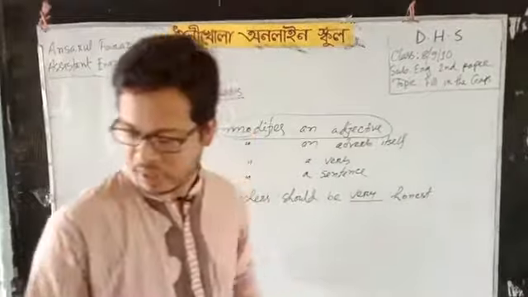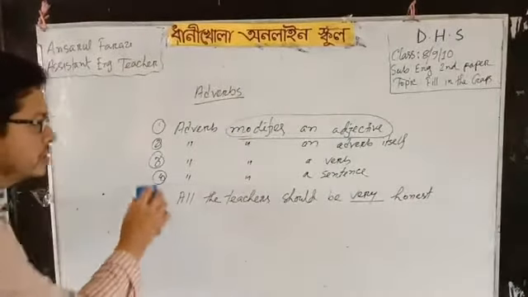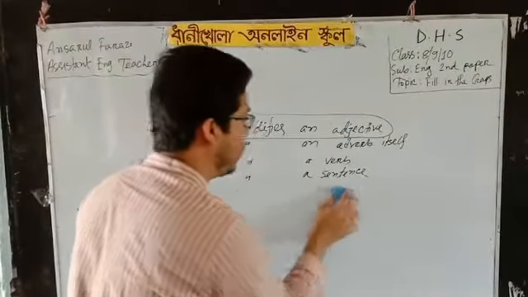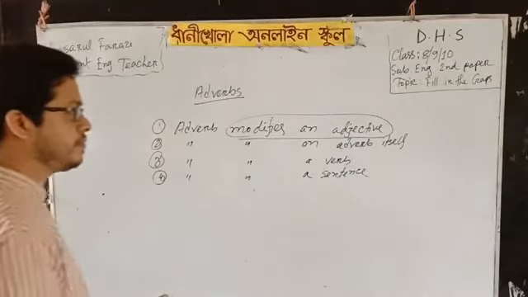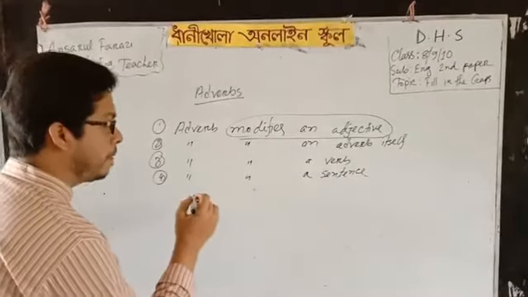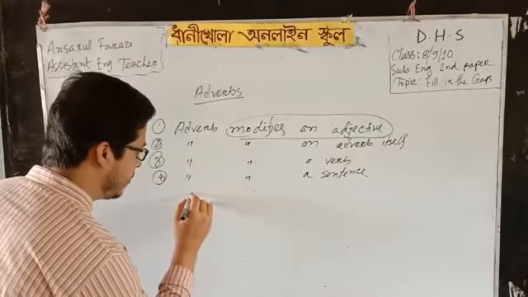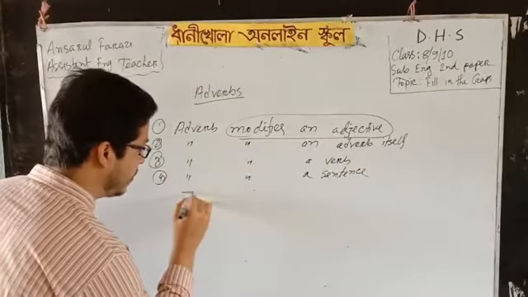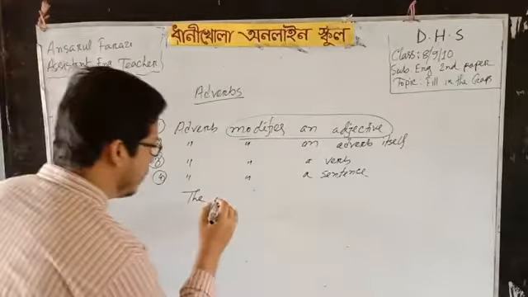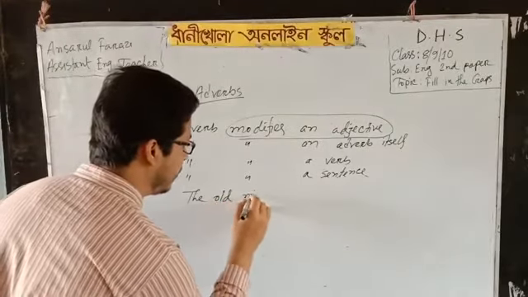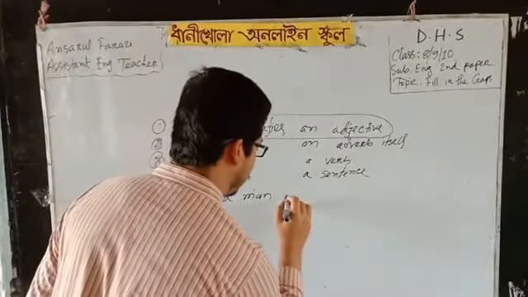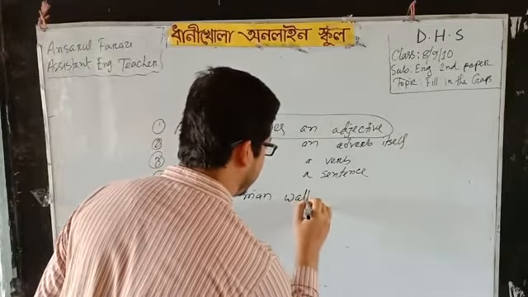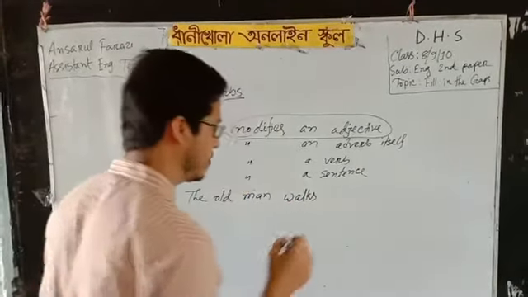I have shown you these things, and I am giving you another example how an adverb modifies an adverb also. The old man walks.